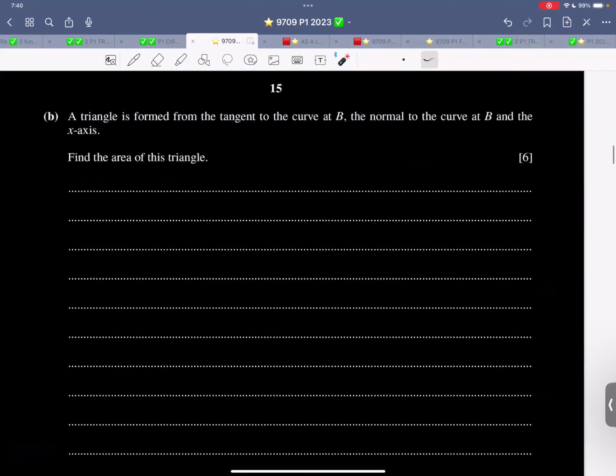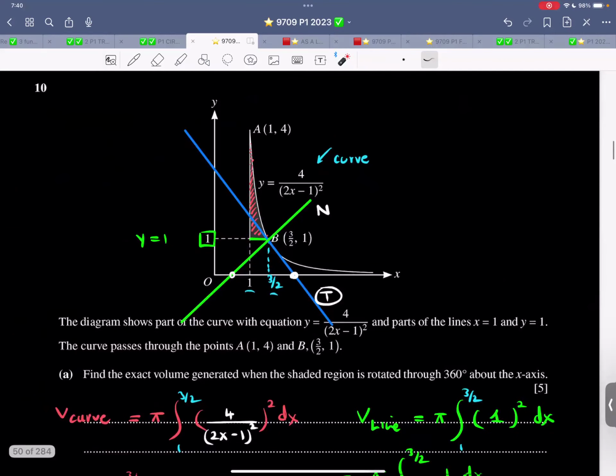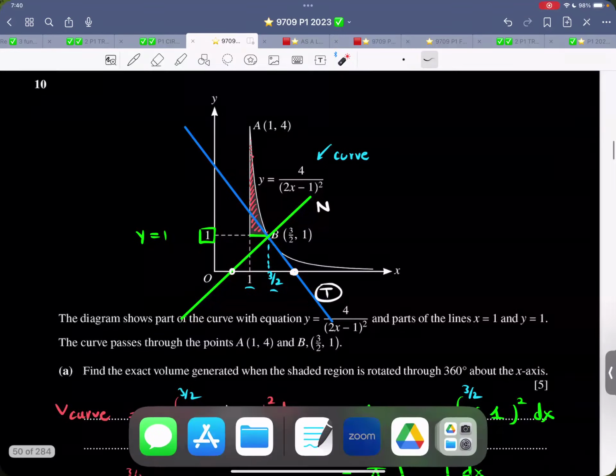Now it says a triangle is formed from a tangent to the curve at B, the normal to the curve at B, and the x-axis. Find the area of this triangle. Now let me stop the working over here. And they are looking for the normal at B. This is the normal. This is the tangent, and this is the x-axis. We are looking for the area of this. Let me pause for 3 minutes, 4 minutes, and let's see if you can handle this particular question. Let me pause the recording.